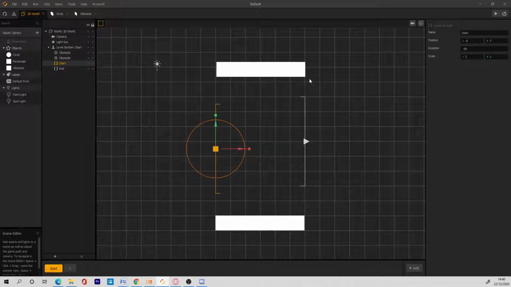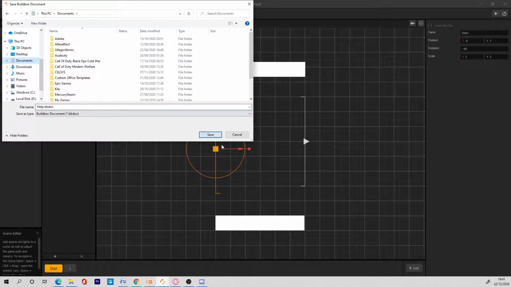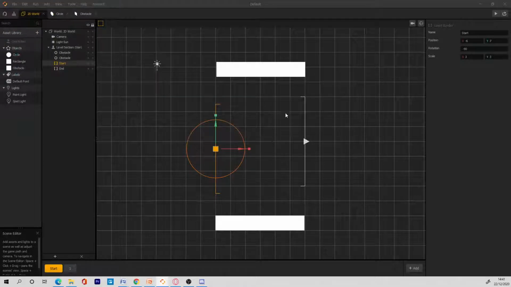So always save your work, because game software can always crash. Saving your work should be one of your biggest priorities. Let me save my work quickly. Document and just save it. I'll just make it Flappy Bird FB. Okay, save this now.